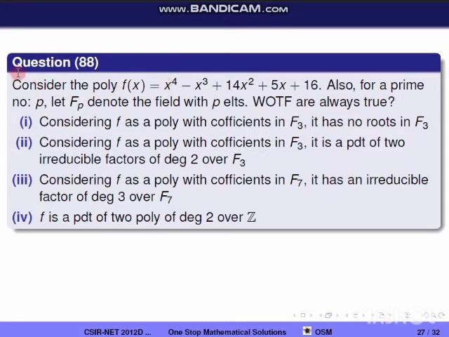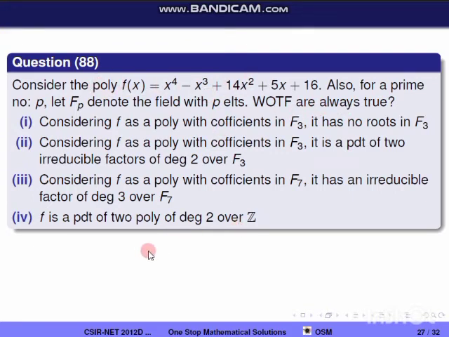Next question, question 88. Consider the polynomial f of x equal to x power 4 minus x cube plus 14x square plus 5x plus 16. Also for a prime number p, let F_p denote the field with p elements. Which of the following are always true? So we are given a polynomial here. We have to check which of the options are correct.